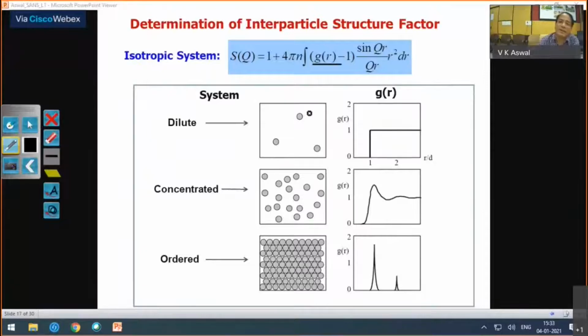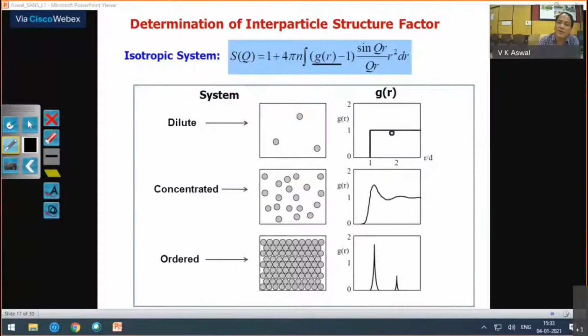When the system is dilute, in the sense your inter-particle distance will be much larger than the size of the particle, and what is plotted is r by d, this is the distance between the particles.